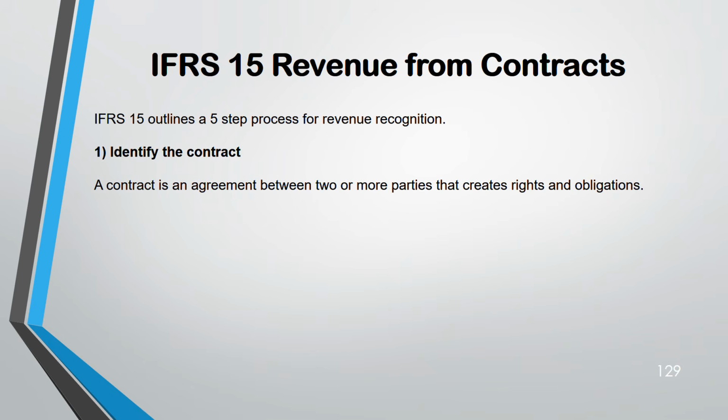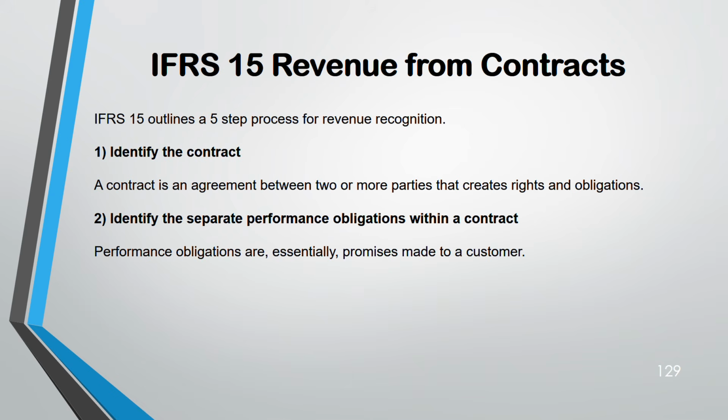Contract means agreement between two parties. One party will have rights, one party will have obligation. Two, performance obligation you can separately identify. Performance obligation means what is the promise that they are making to the customer. For example, they promised to supply a building or supply some services. That's a performance obligation. Sometimes within one contract there may be 2-3 performance obligations.